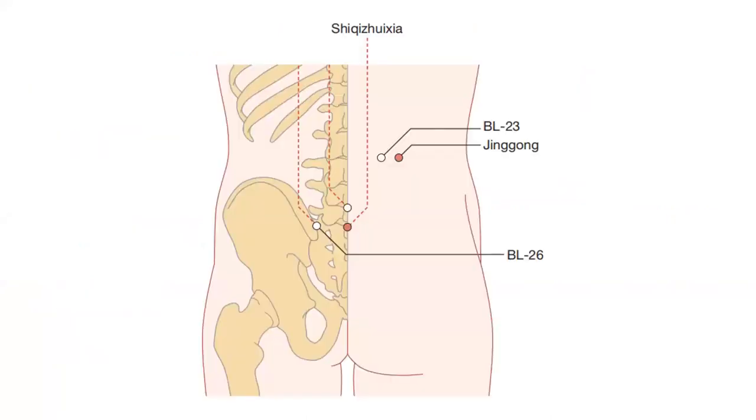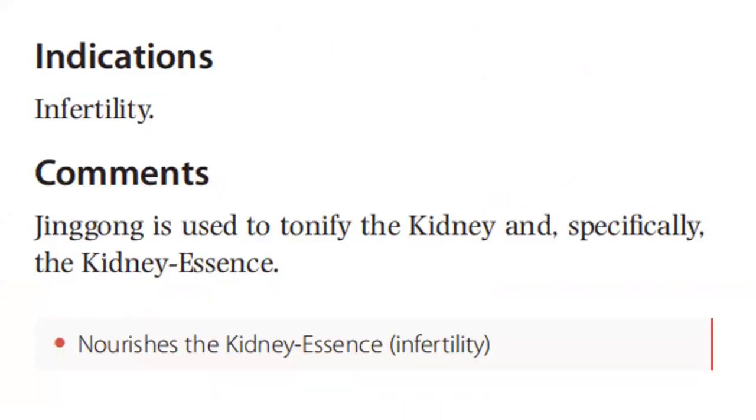So here is the illustration of the Jinggong besides Bladder 23, and also an illustration of Bladder 26. Indications: infertility. Comments: Jinggong is used to tonify the kidney and specifically the kidney essence. It nourishes the kidney essence for infertility.